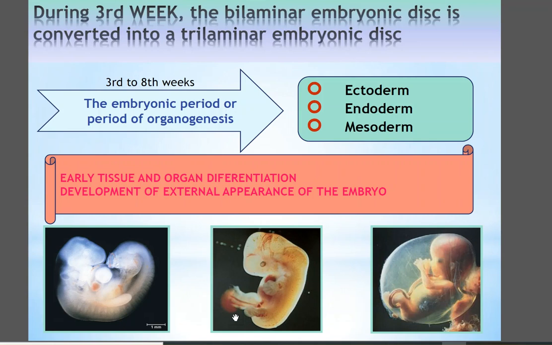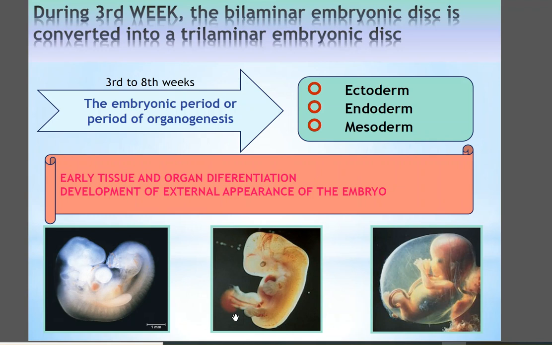In the name of God, today I want to talk about the 3rd to 8th week, what we call the embryonic period. In embryology, we divide the pregnancy or gestation of the embryo into three phases.